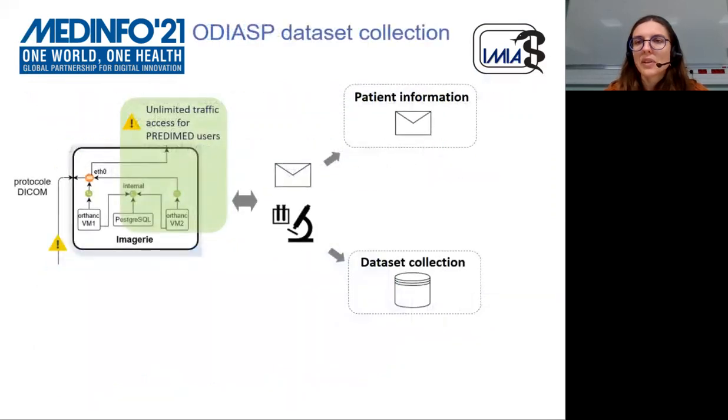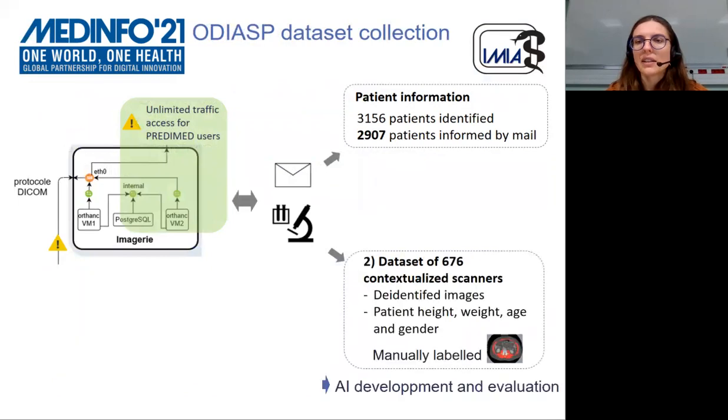About ODIASP, approximately 3,000 patients were quickly informed through simplified mail generation from administrative data from the data lake. Then, a dataset of 676 de-identified scanners with patient age, weight, and gender were collected. The images were manually annotated by a clinician who identified the position of the L3 vertebra in the scanner and segmented the skeletal muscles in the identified slice. This dataset is currently being used for the development and evaluation of some deep learning-based tool for the automatic computation of SMI.